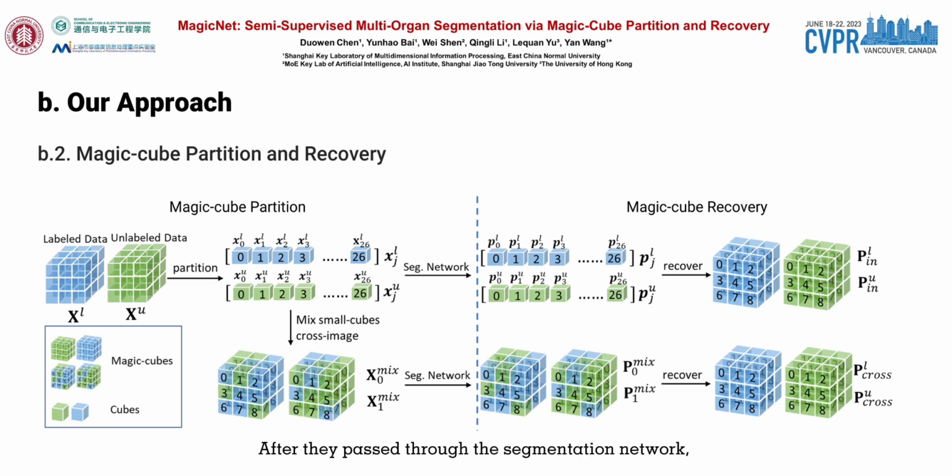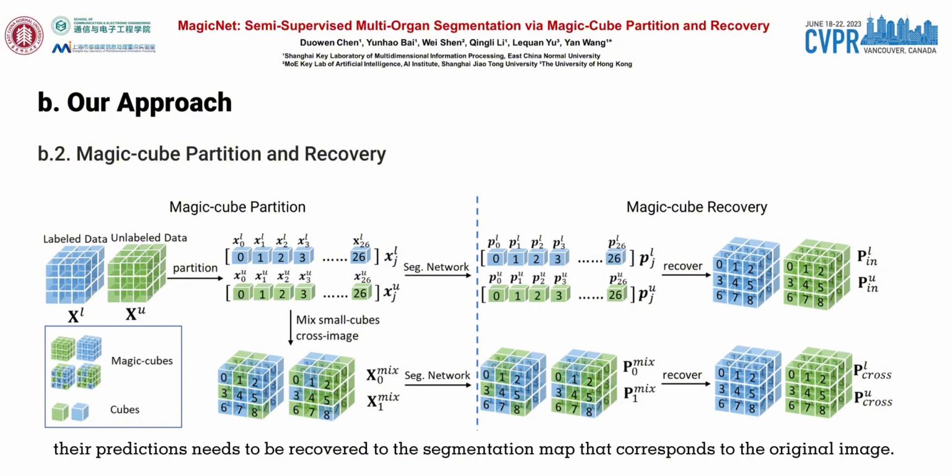After they pass through the segmentation network, their predictions need to be recovered to the segmentation map that corresponds to the original image. Ground truth and pseudo-label are supervisory signals for labeled and unlabeled images, respectively.